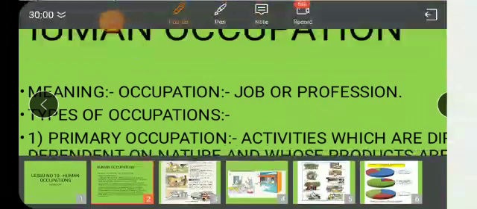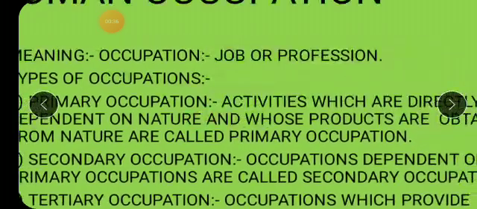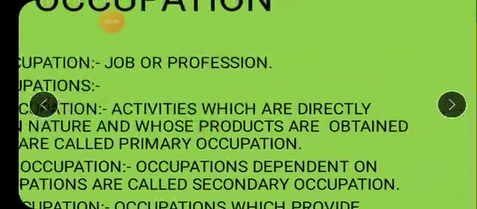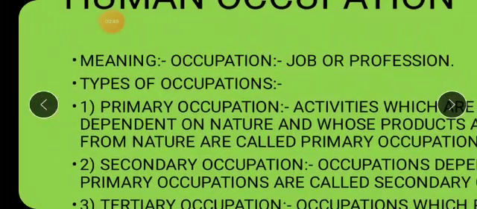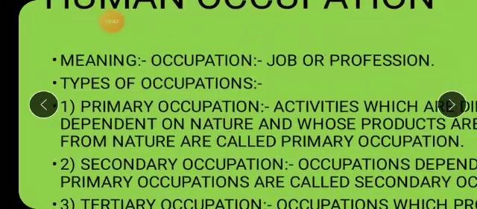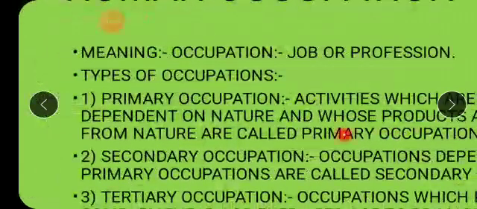Okay, so types of occupations. Now, which are the various types of occupations? First is the primary occupation, children. Let's understand its meaning first. Activities which are directly dependent on nature. That means this occupation is dependent on nature only. The things which we collect from nature, like collecting wood from the forest, come under primary occupation. Collecting rubber or resin from the plant comes under primary occupation. So the activities or work which are dependent on nature, and whose products are obtained from nature, are called primary occupation.